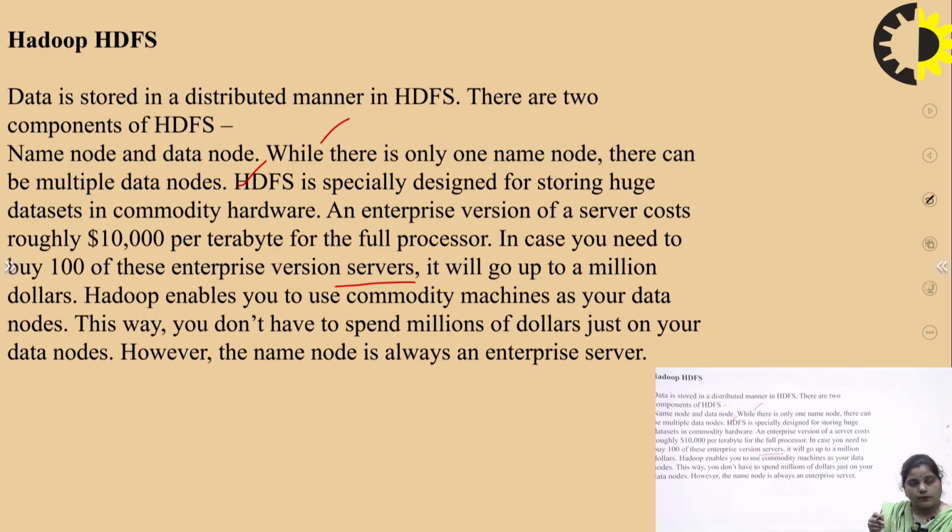To reduce this kind of issue, Hadoop enables you to use commodity machines as your data nodes, so you do not have to spend millions of dollars on your data nodes. The name node is always an enterprise server, and it may have multiple data nodes. So the name node can be one, and there can be multiple data nodes under that name node.